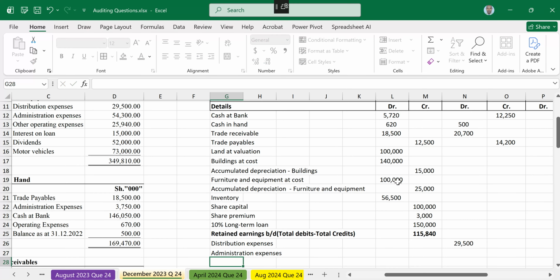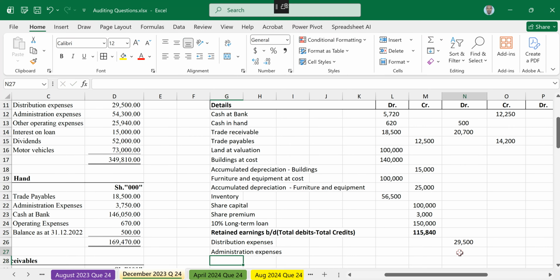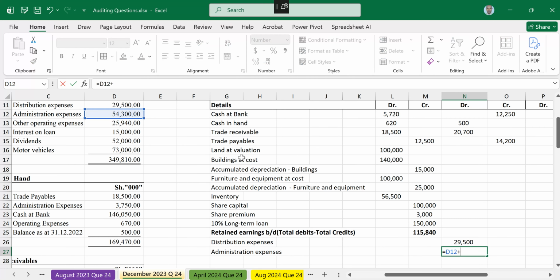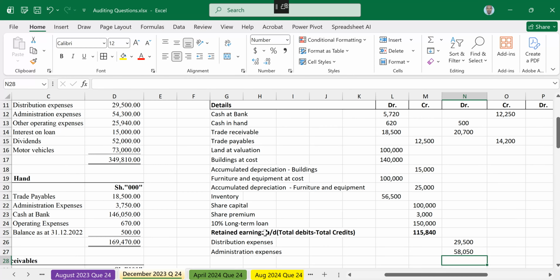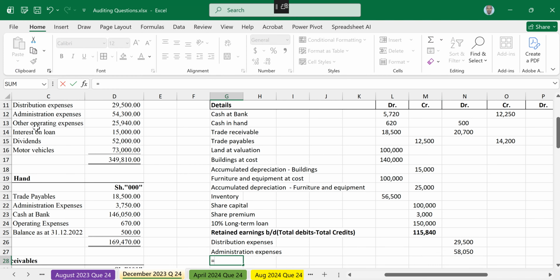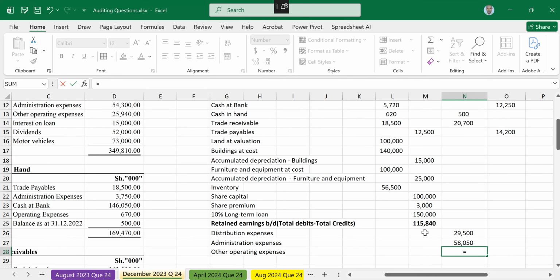Now admin is divided into two. Equal sign, 54,300 plus 3,750. That is 58,050. After that, other operating expense. Now the other operating expense will be equal sign 25,940 plus 670.